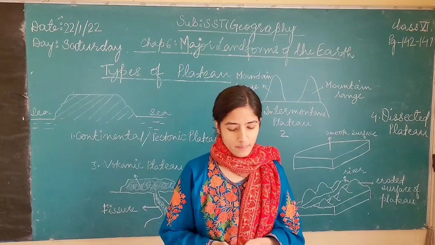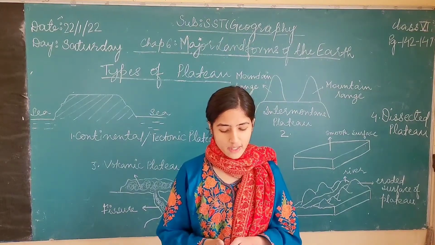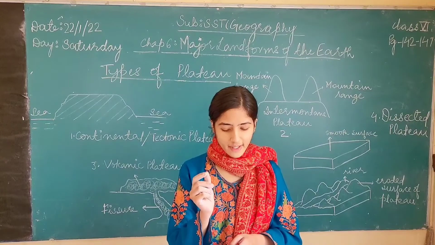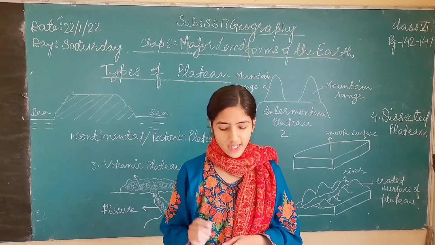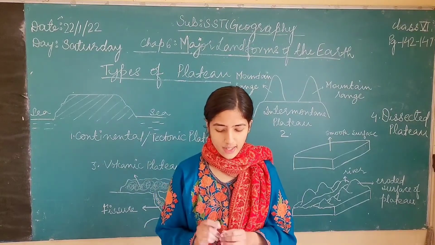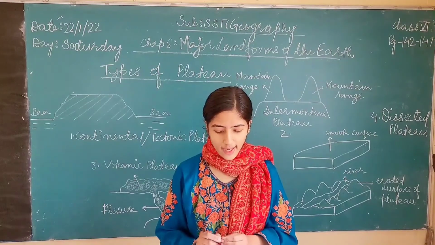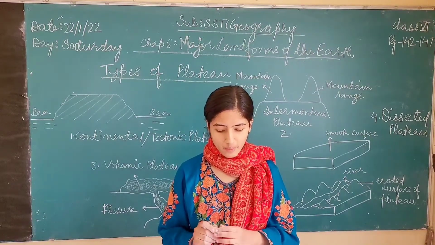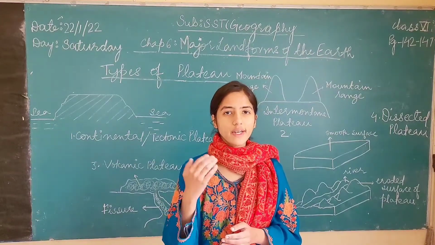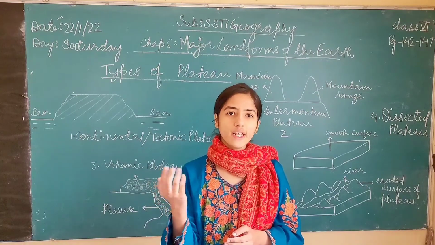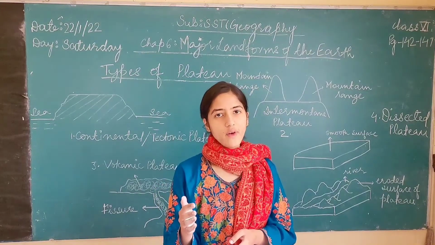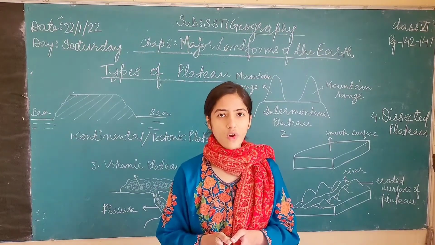Then what does the word basalt mean? The word basalt means a fine-grained, dark-colored, basic igneous rock. What is an igneous rock? An igneous rock is any crystal-like or glass-like rock formed by cooling and solidification of molten earth material. When the molten earth material cools down and solidifies into a crystal or glass-like rock, it is called an igneous rock.